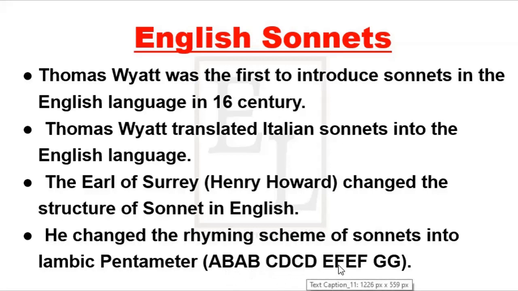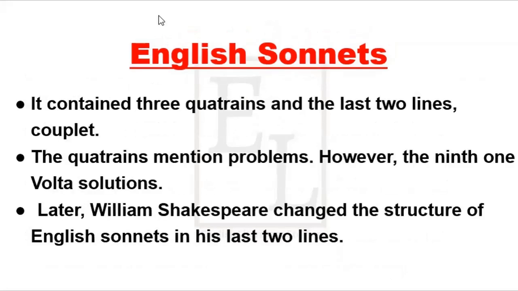It became three quatrains. However, in the Petrarchan sonnet, there were only two quatrains, meaning those two quatrains made an octave. And here there are three quatrains and one couplet. These last two verses make a couplet. So the quatrains mention problems. However, the ninth one mentions solutions.